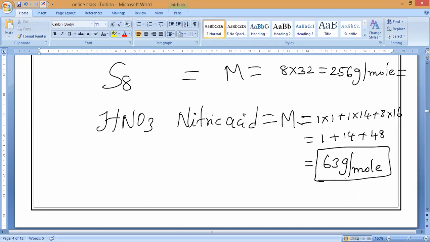If you understand this concept, then next class we are going to study a very important concept called the mole concept. That is very simple if you understand this mole number. That is where we will study the Avogadro number. That is all we'll discuss.